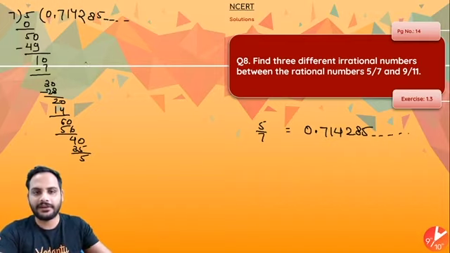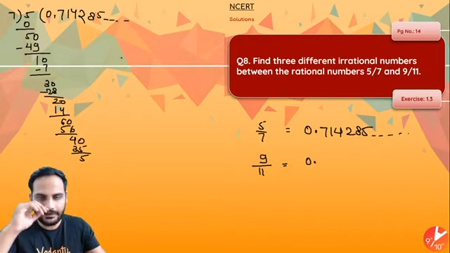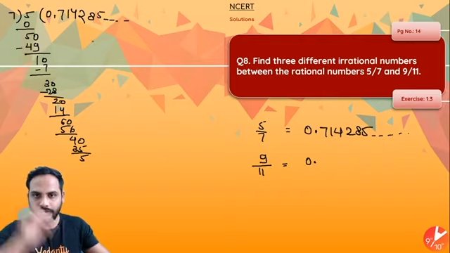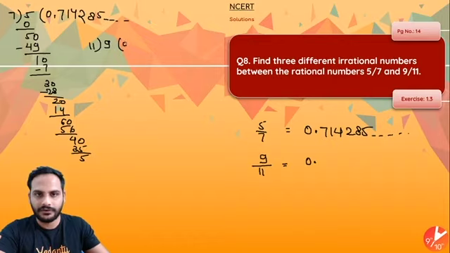Now 9 by 11, if you divide it: 0 you cannot divide, remainder is 9.